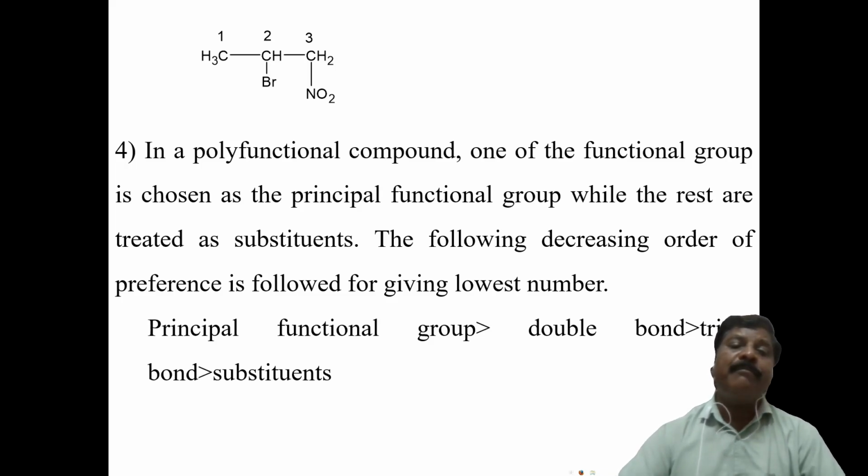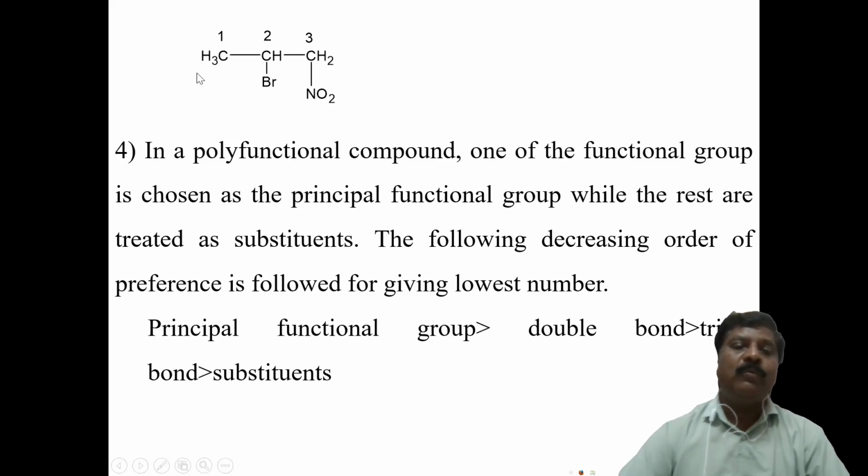Therefore you have to number such that the bromo group gets the lowest carbon number: bromo 1, this is 2, then this is 3. First bromo, then nitro. Therefore the numbering should take place from 1 to 3 this way, and not the other way. This is the rule.